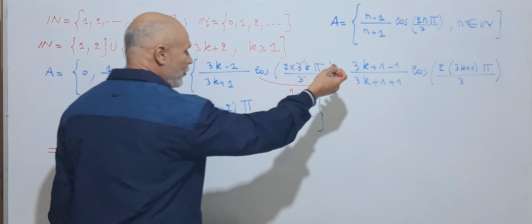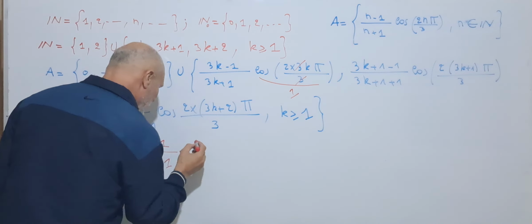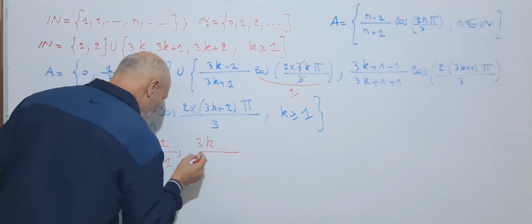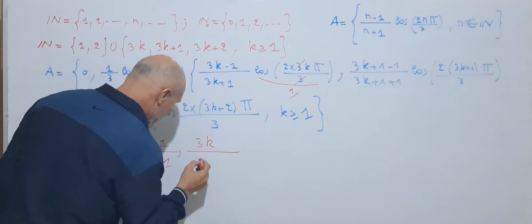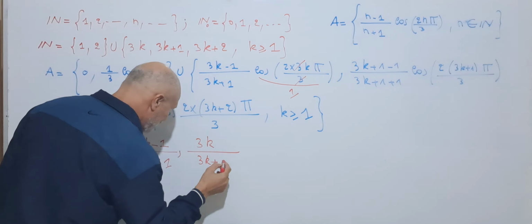The second one, 3k plus 1 minus 1, so 3k over 3k plus 2.